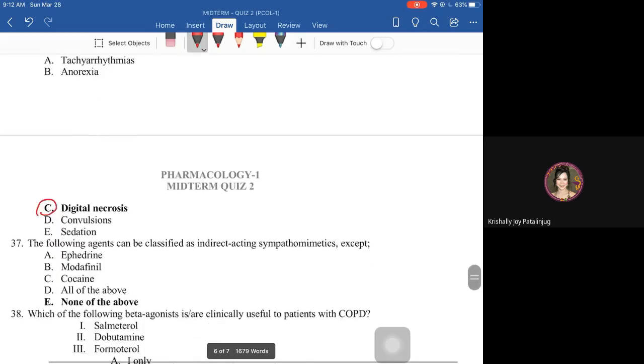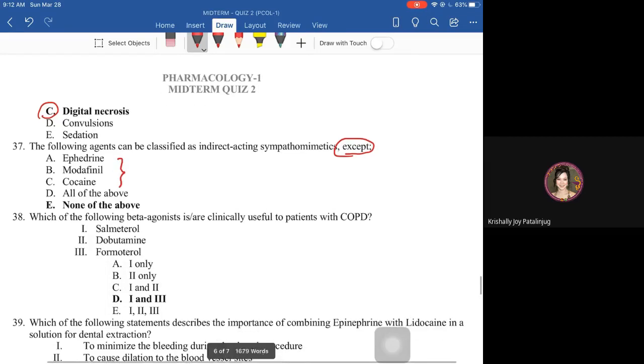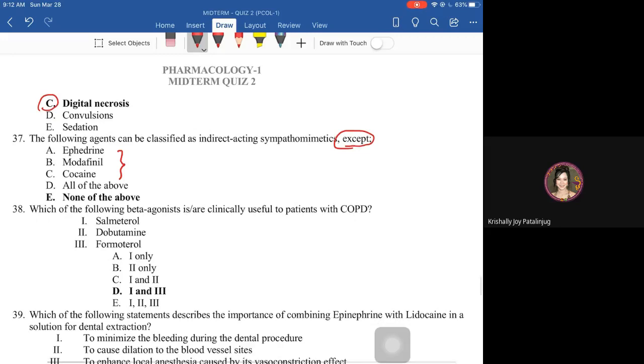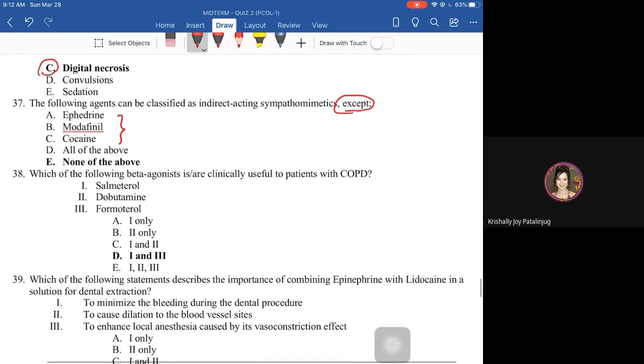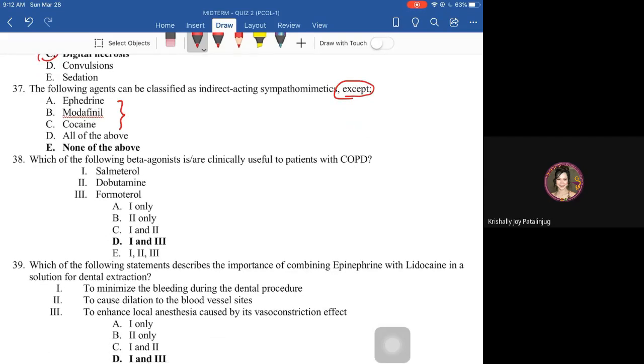Next, the following agents can be classified as indirect acting sympathomimetics, except none of the above. Okay? Kasi all of the above are indirectly acting sympathomimetics. Next, which of the following beta agonists are clinically useful to patients with COPD? So obviously it's 1 and 3.